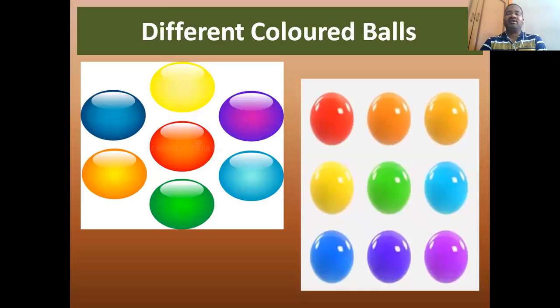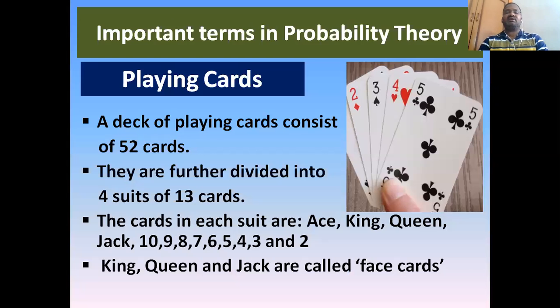Then different colored balls. Sometimes you have very different colored balls with you, and you want to mix them in a bag or a box and shuffle them. If you want to pick one up, what is the probability of getting that particular ball? If you want to pick 2 balls, what is the probability of both being blue? One is blue, one is red, or one is yellow, one is green. Likewise, to study, assess and anticipate those things, we can use probability theory.